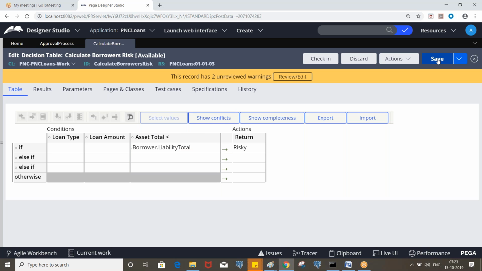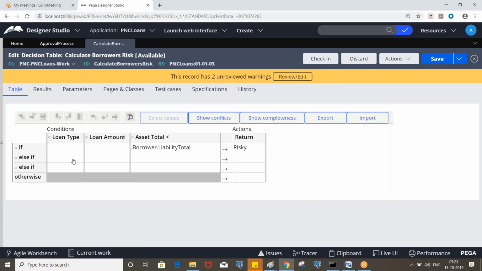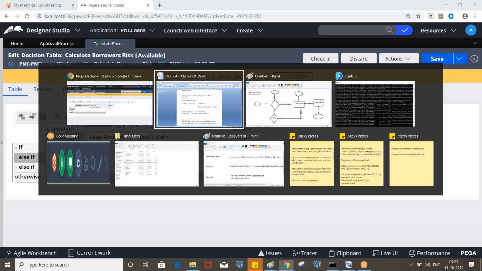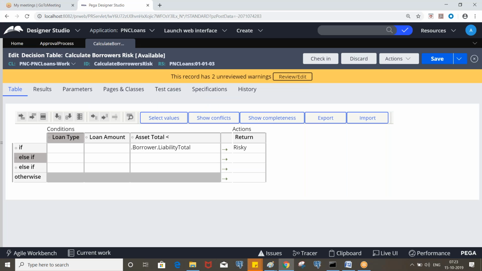So now the next condition: if loan type is auto loan, and amount is greater than borrower income plus spouse income into 2, then also it will be risky. Let's say borrower income is 10 lakhs and spouse income is 10 lakhs.